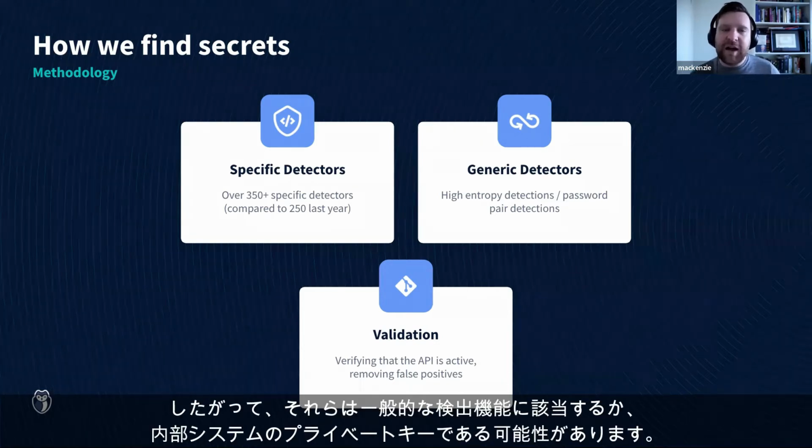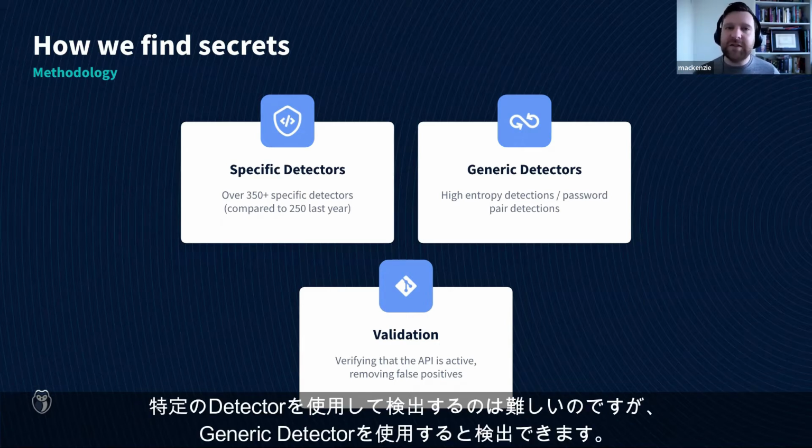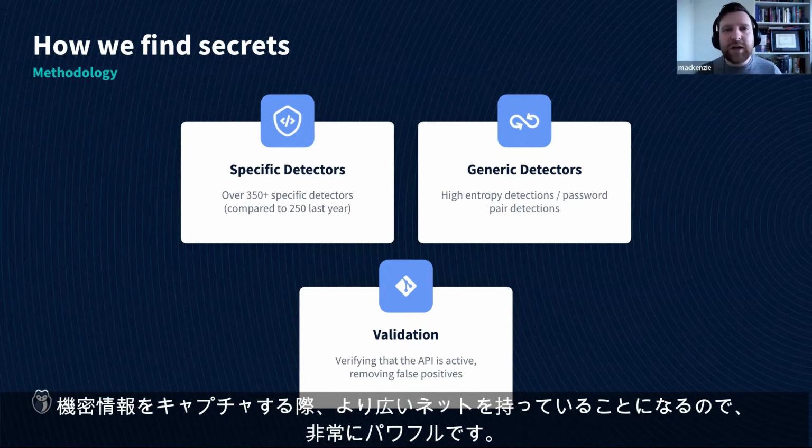Or it could be a private key for an internal system. Obviously, we don't know all of the private systems that may exist, so it's hard to detect secrets on these using specific detectors, but we can detect them using generic detectors. So this is quite powerful because it means that we have a much wider net when it comes to capturing these secrets.